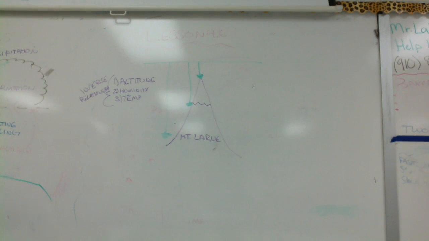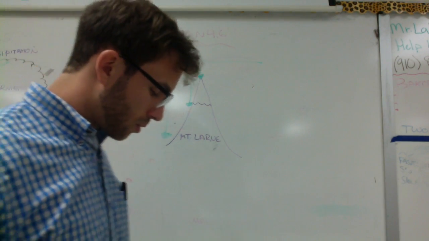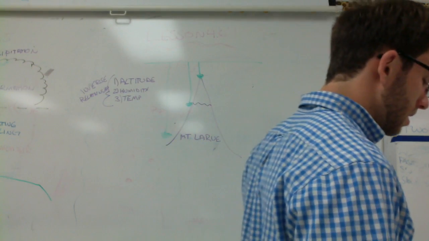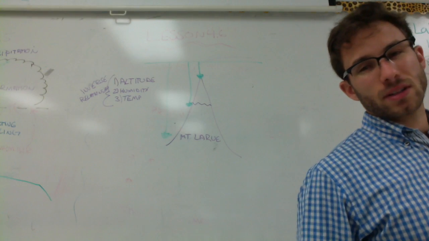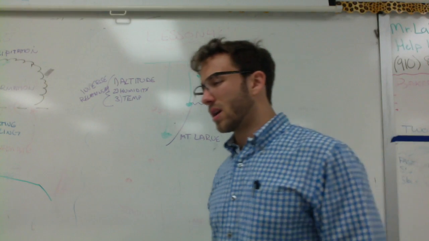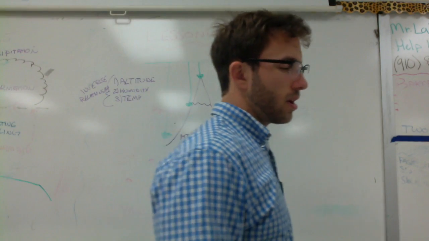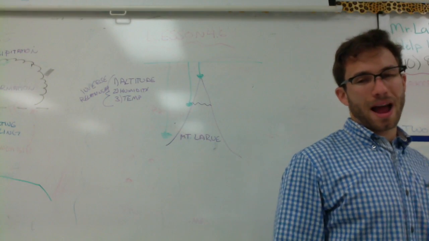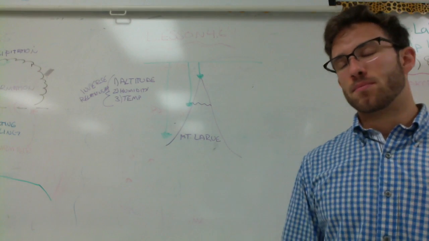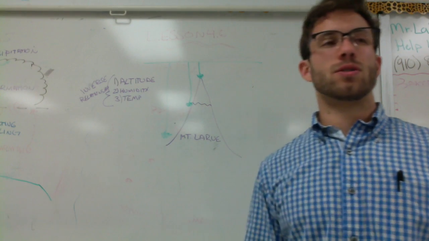Now, one of the reasons that this pressure is so important is because it helps create winds on the Earth's surface. Everything is going to move from high to low pressure. When our air masses go from high to low pressure, that movement of a mass of gas is going to cause wind.